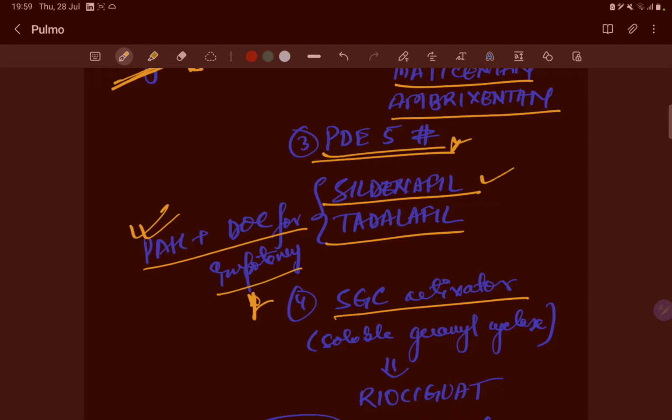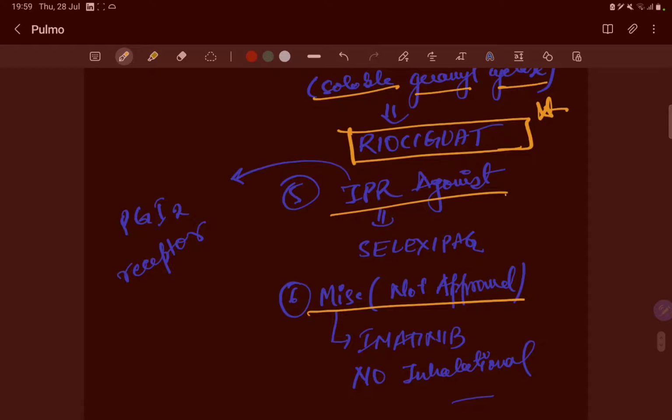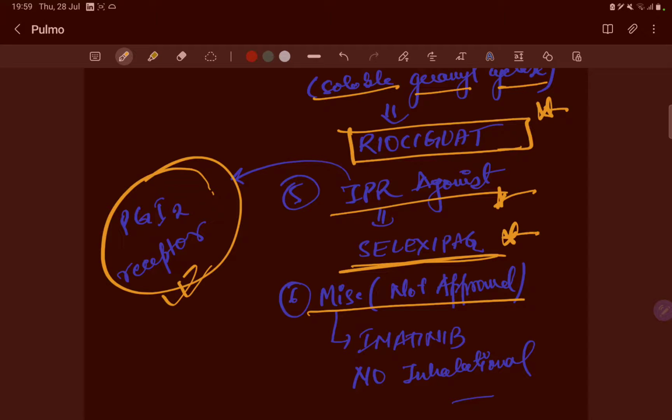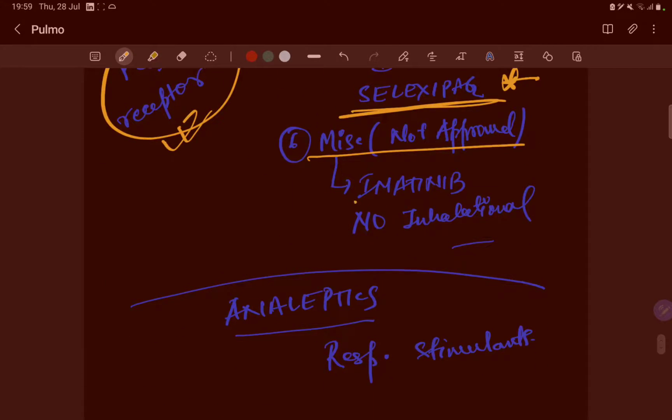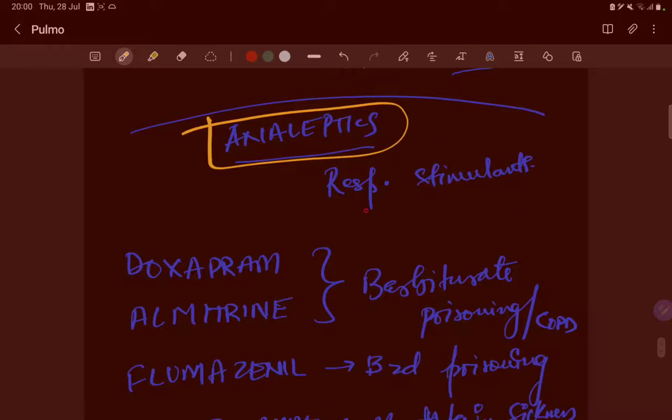We give this sildenafil. The sGC activator, this is soluble guanylate cyclase, is a new drug, riociguat. The IP receptor agonist is also acting on the PGI2 receptor. It is selexipag. And imatinib and inhaled nitric oxide are also drugs used, but they are not approved by the FDA or DCGI.